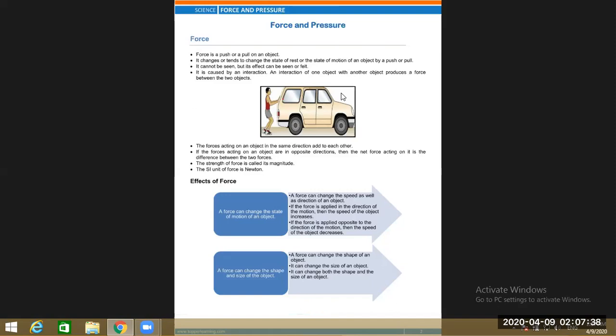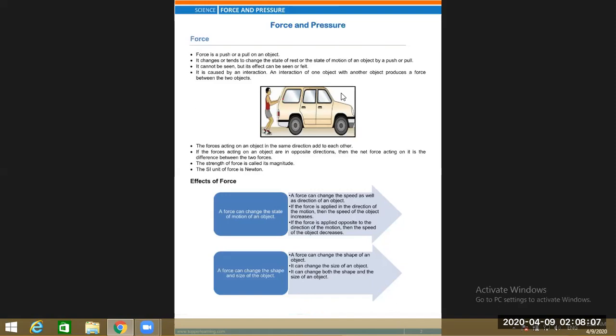The strength of force is called magnitude. Force consists of magnitude and direction, and in magnitude, we need to know the strength of force. The SI unit of force is Newton, which was already discussed in the previous section.